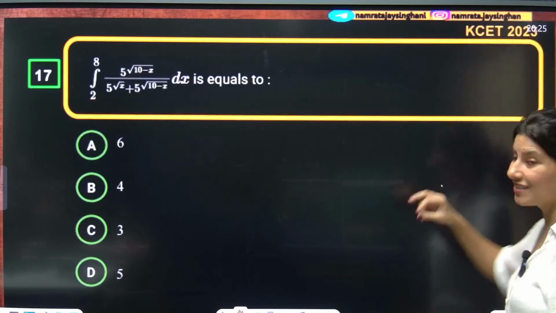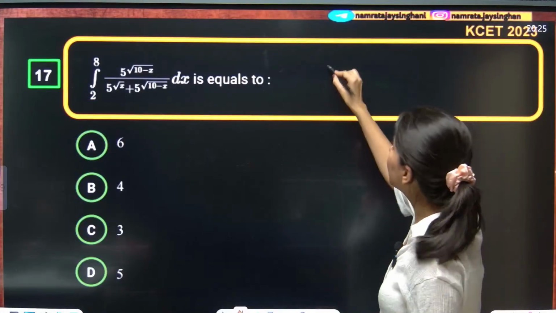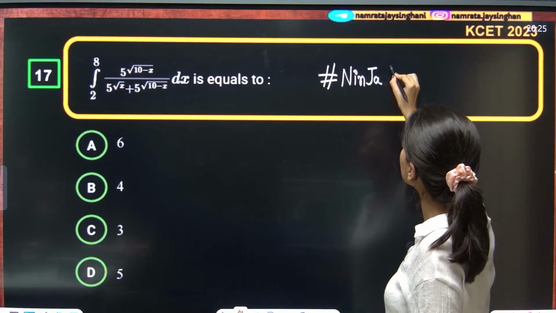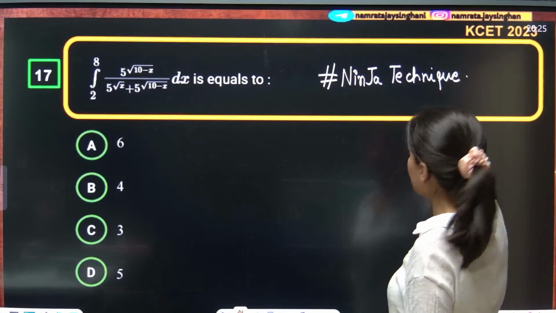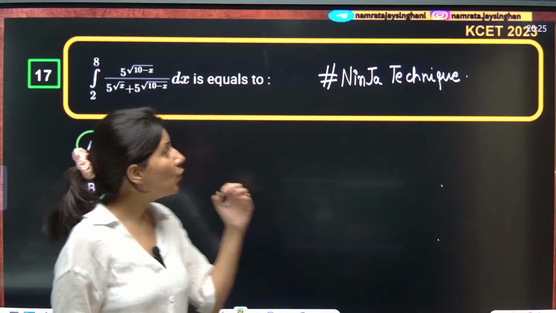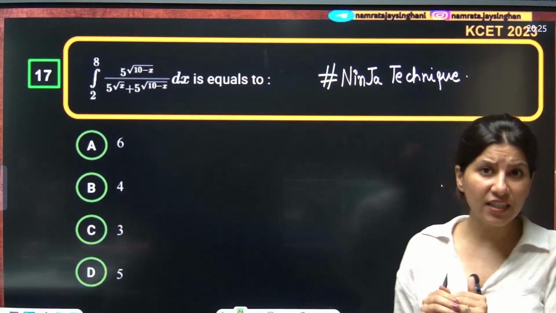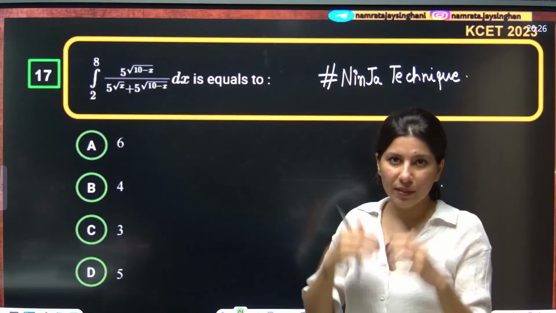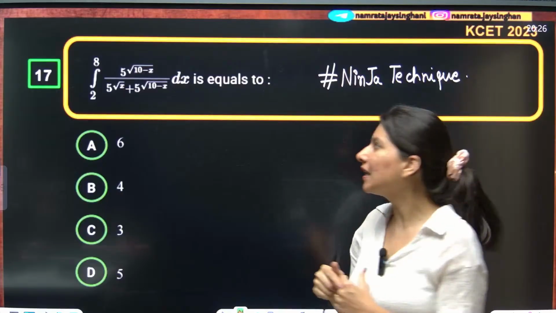Everybody? Okay, this can be done by King's property, but we have a specific technique. Do you know what the technique is? Ninja technique, everybody? For this problem, you just skip the step. The moment you apply King's property and add both the integrals, before applying King's property and after applying it, you will realize that the numerator and denominator get cancelled out.